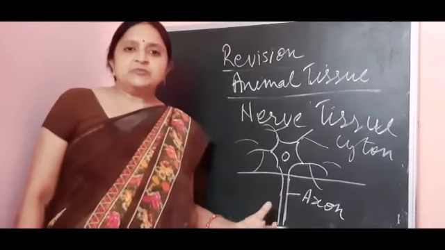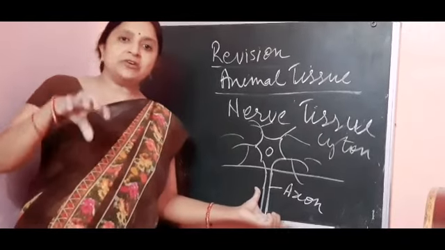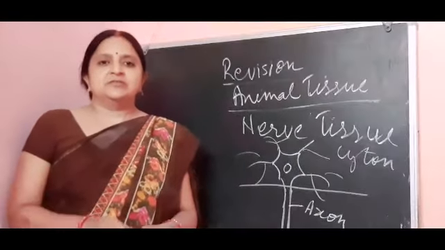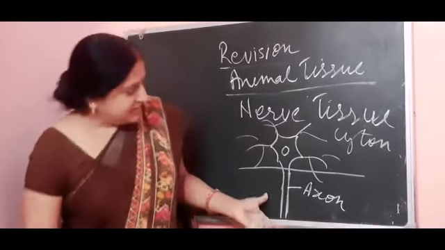They are responsible for providing sensation to the animal body, and they also help in transmitting messages from one cell to another cell. They are also responsible for controlling the work of all the organs inside our body. So this is all about the nerve tissue.